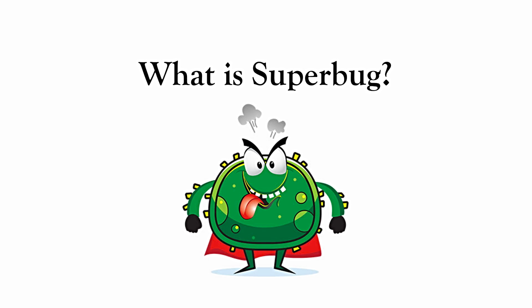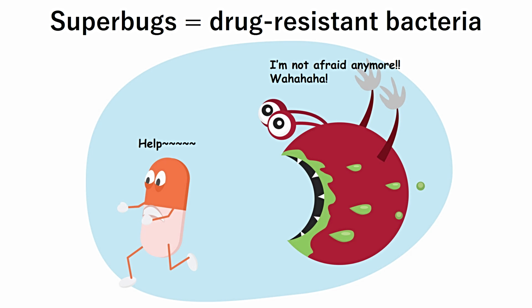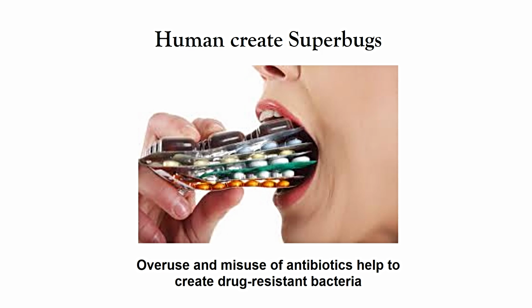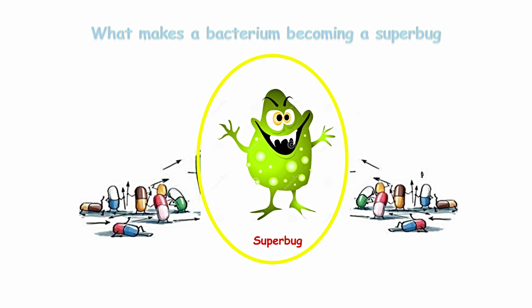What is a superbug? Superbug is a term used to describe strains of bacteria that are resistant to the majority of antibiotics commonly used today. But do you know, we are the creators of superbugs? Overuse and misuse of antibiotics help to create drug-resistant bacteria. First, we should know why a bacterium can become a superbug.